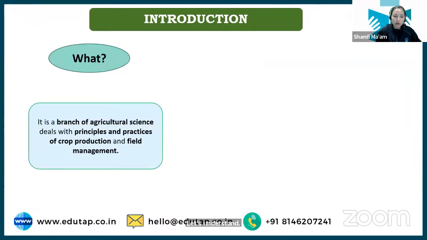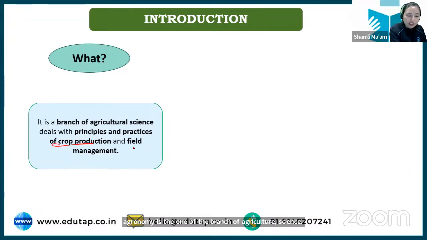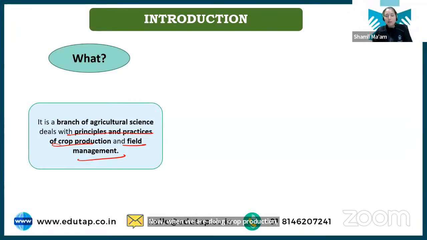With this, let's understand what is the definition of agronomy. So, the definition of agronomy is that it is a branch of agriculture science. We have discussed the different branches, right? So, agronomy is one of the branches of agriculture science dealing with the principle and practice of crop production and field management. What do we mean by principles and practices of crop production? When we are doing crop production, it's not that the farmer will just throw the seeds and expect good production. It's not happening, right? We follow some principles and some practices for the production of each individual crop.